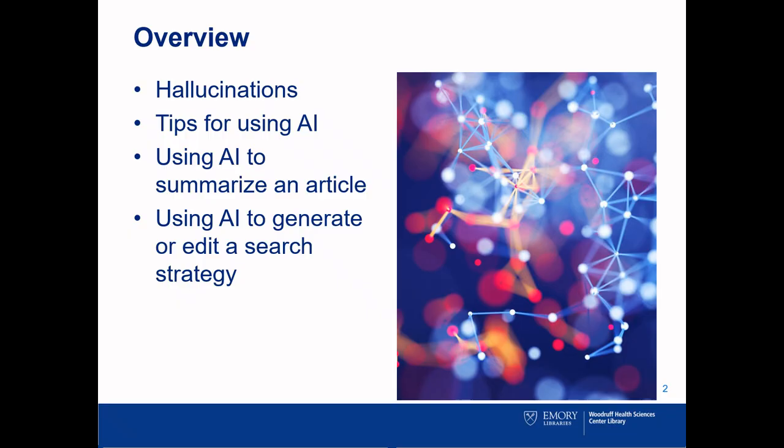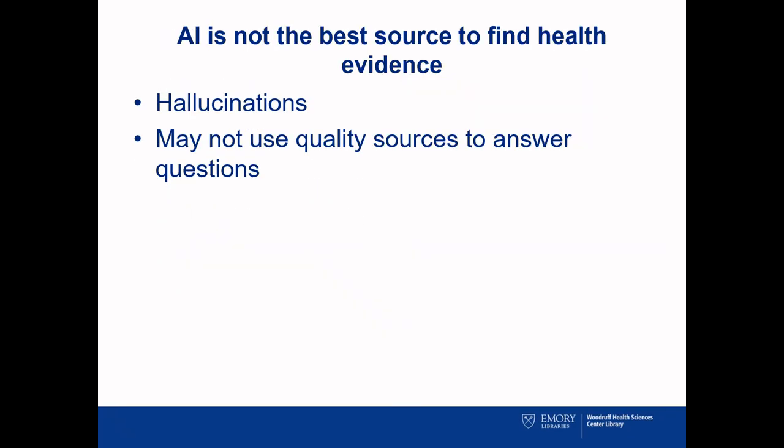In this short video, we will cover why AI might not be the best source for finding medical information due to its propensity to hallucinate and use non-authoritative sources. We will also give tips on how to use AI more effectively and how to use AI to summarize an article and to generate or edit a search strategy.